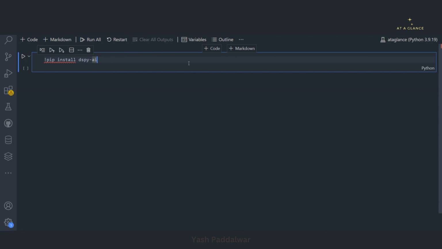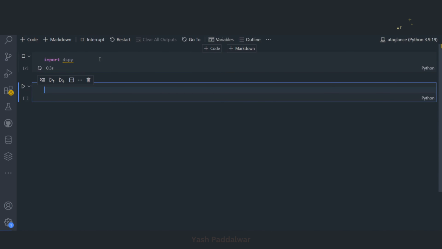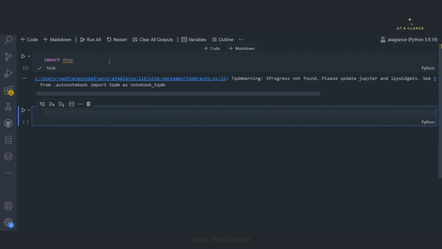So there is a package of DSPy which is called dspy-ai. You will have to install it using this command, and once you have installed it, you can access their libraries. So we'll simply import dspy. Let's execute this. If you face any errors, then you can straight away put them in the comment section. Now first we'll be looking into how we can access any large language model from any website, for example, from Hugging Face or from Groq AI. And finally, I'll tell you, if you want to access the large language model from any source, how you can access it.